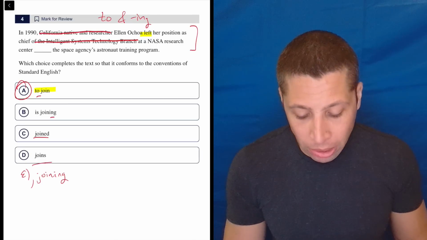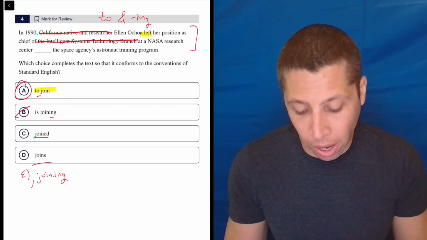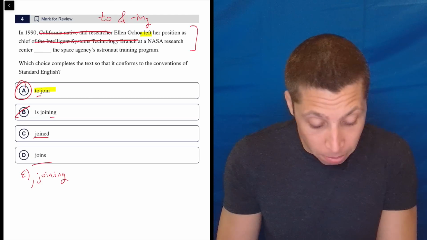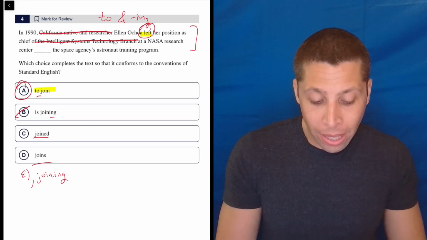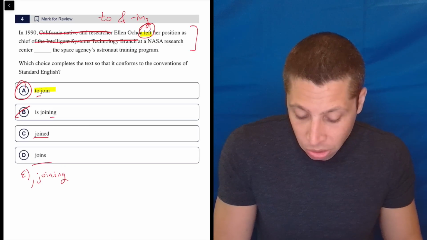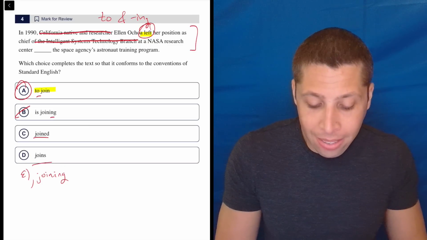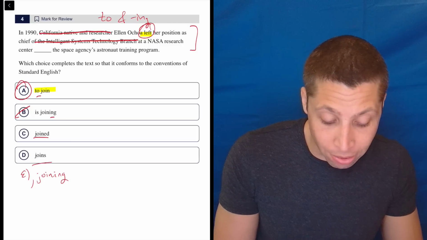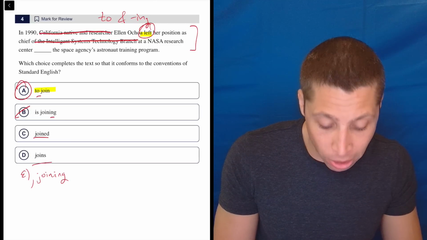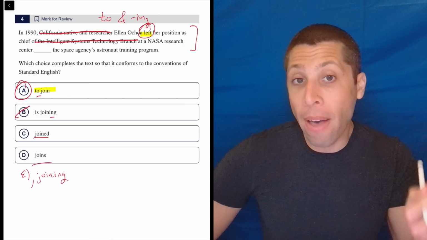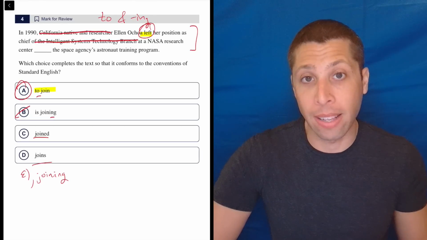In this case, I don't think we'd really be tempted by B, even though it's kind of like trying to do that. And the reason it's not C and D is we have a verb. It's the word left, right? So another version of the sentence that could have used something like C or D would have been in 1990, Ellen Ochoa, leaving her position as chief at a NASA research center, joined the space agency's astronaut training program. I bet that that's what they want you to think. That's kind of the trap.